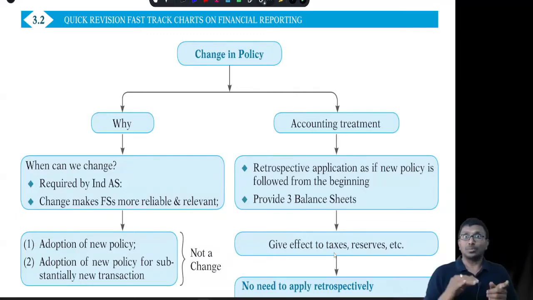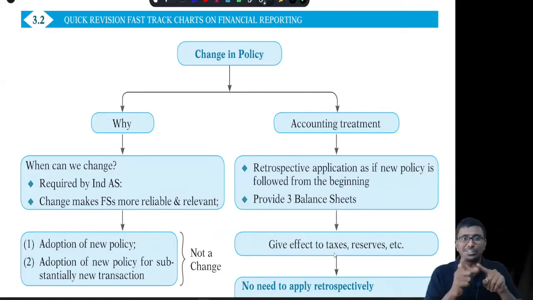Second point, adoption of a new policy for substantially new transactions. The new transaction is taking place, and for the new transaction, you are following a new policy. It is substantially new compared to previous year transactions or previous year circumstances or events. Done. And accounting treatment. Sir, what should I follow?